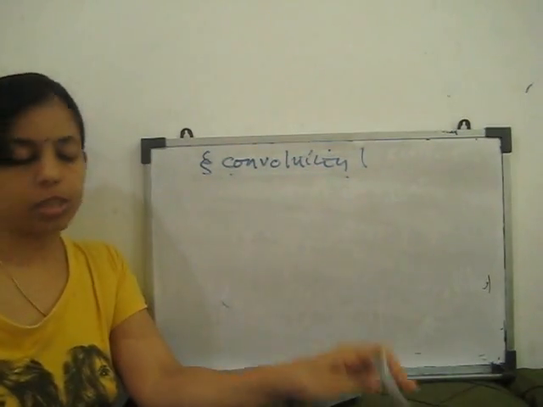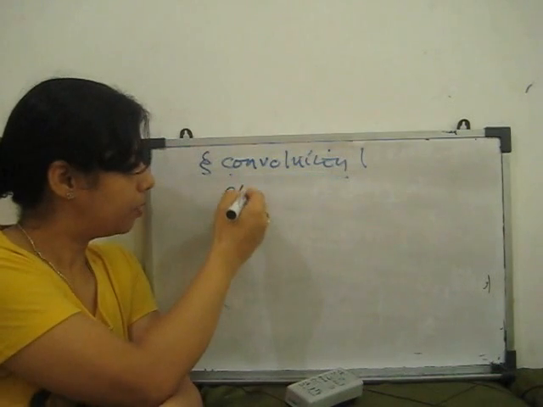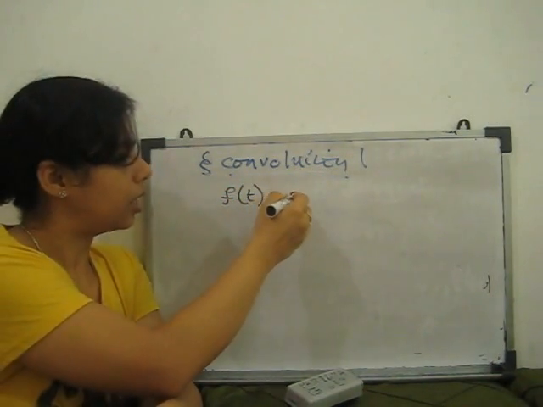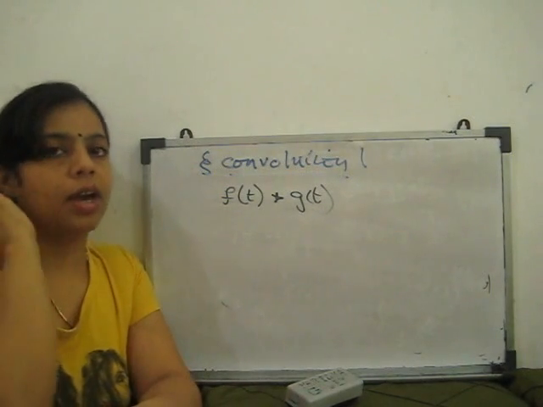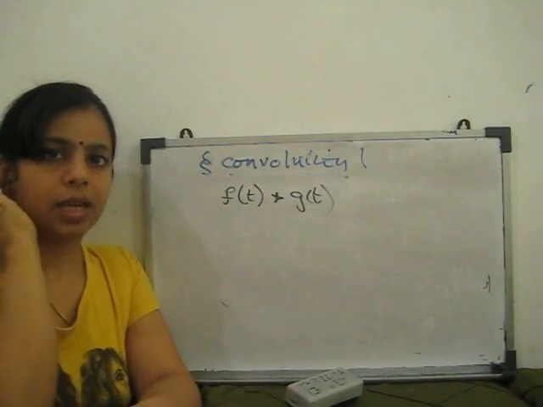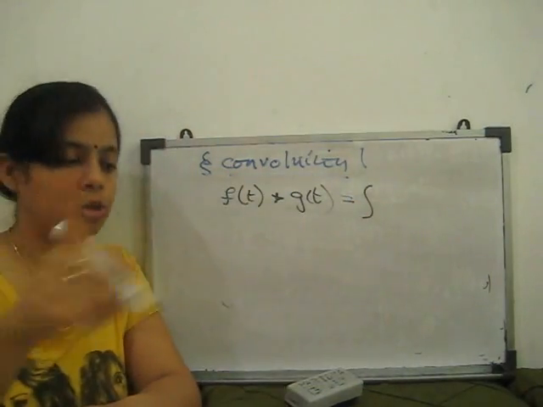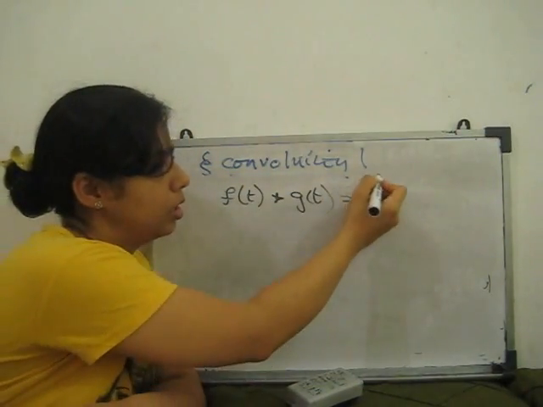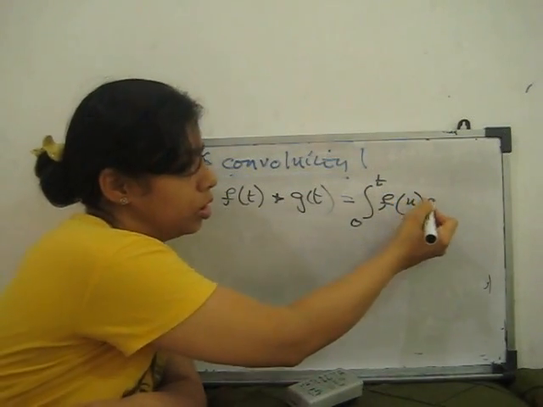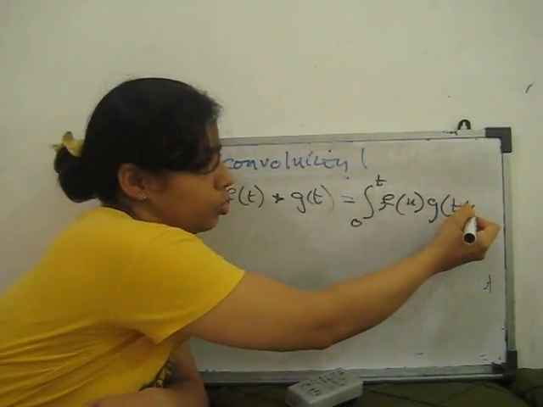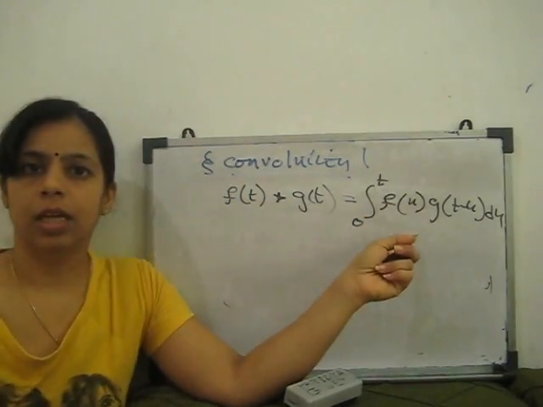The convolution theorem states that if f(t) and g(t) are two functions whose Laplace transforms we can find, and they are related with convolution. What is convolution? Integral 0 to t of f of u g of t minus u du. Both functions are related with this.